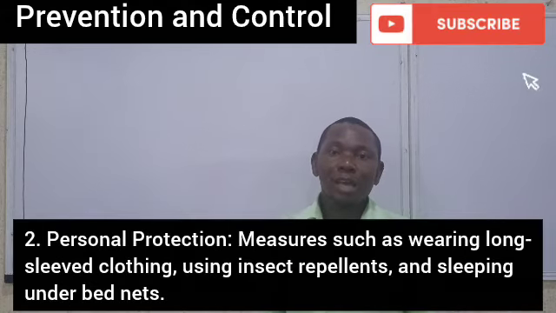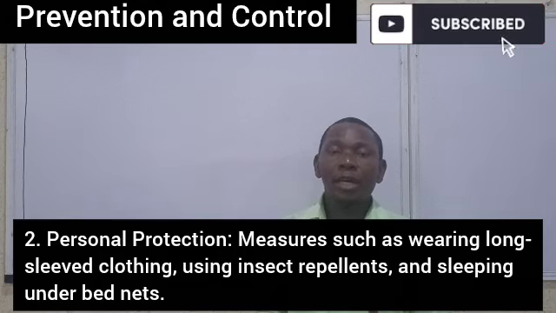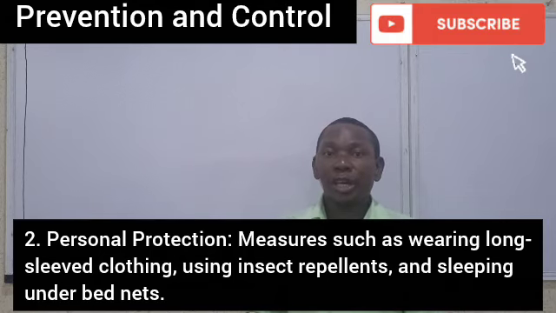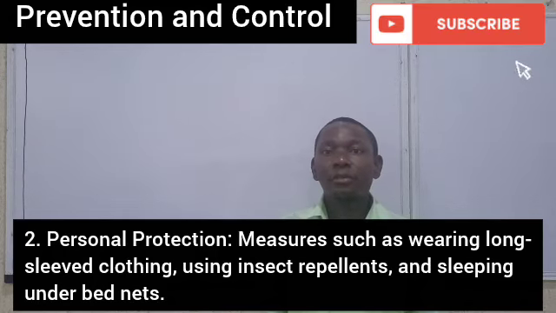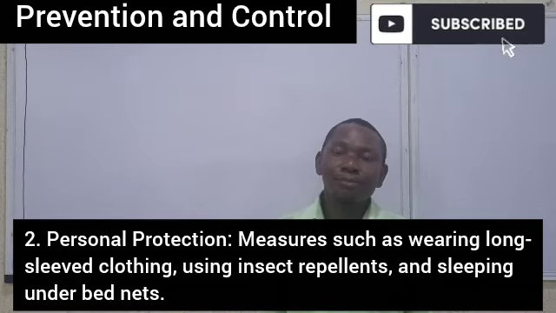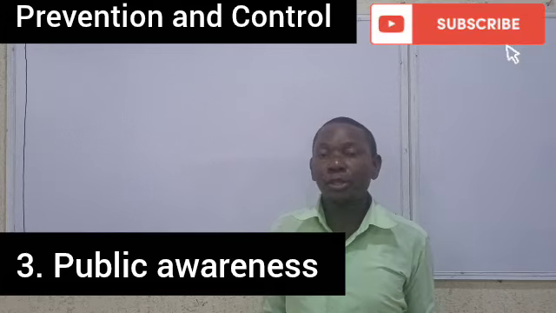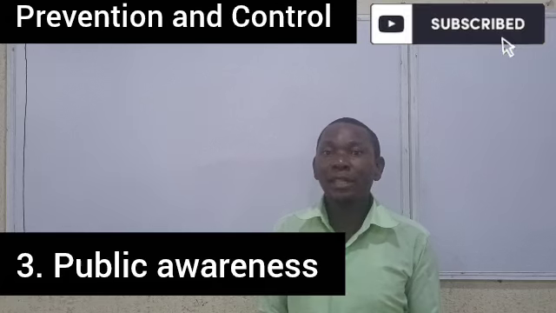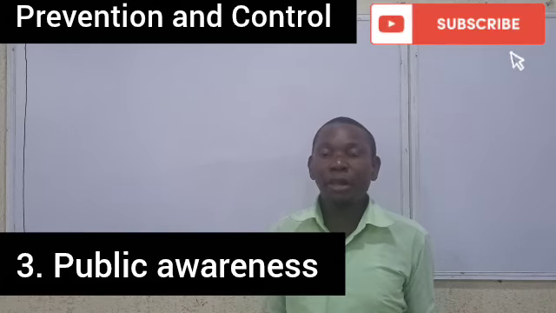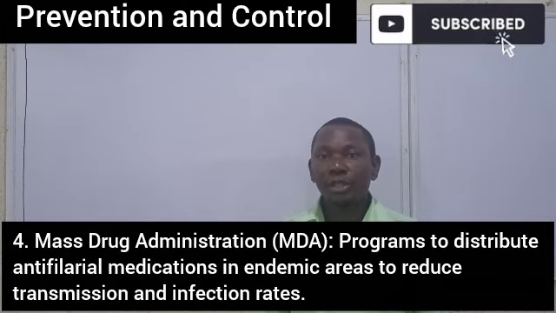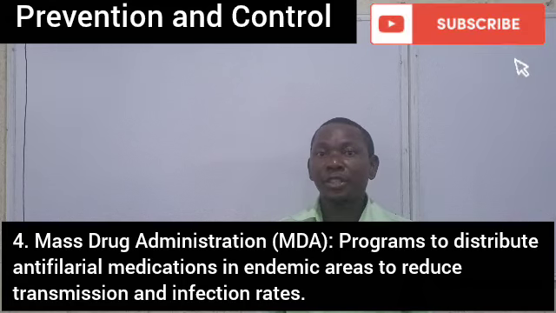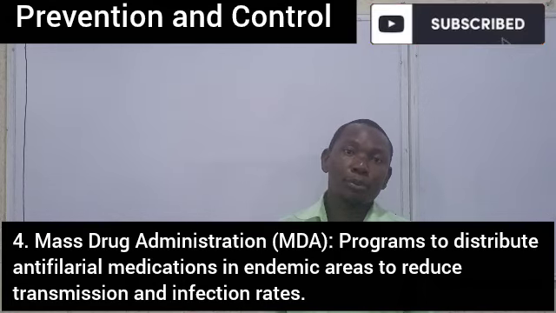You can also take a protective personal approach, where you wear clothes that cover your body so that mosquitoes cannot bite you. You can also use insect repellent and so on. Public awareness is also a very good method, and it is very important in controlling the disease in endemic areas. If the disease is endemic in a particular area, we can use mass administration of the drug, treating everybody, so as to kill off the parasite in the human system. That is another approach you can use.